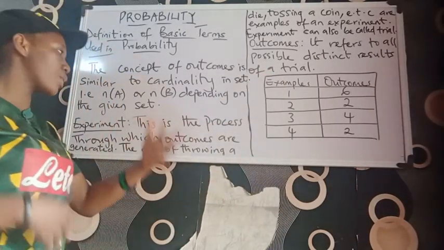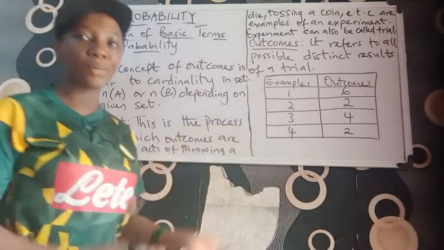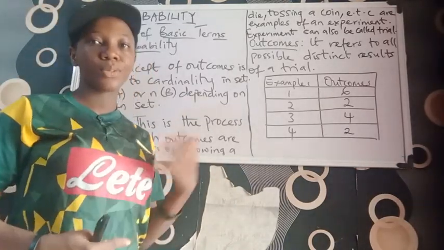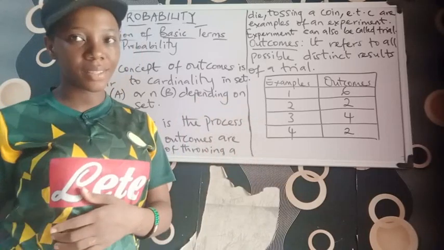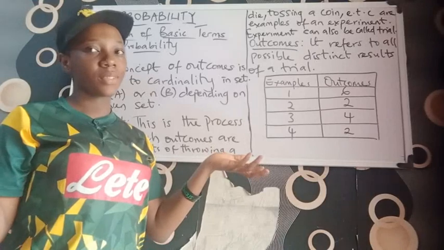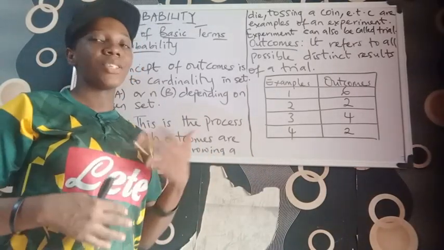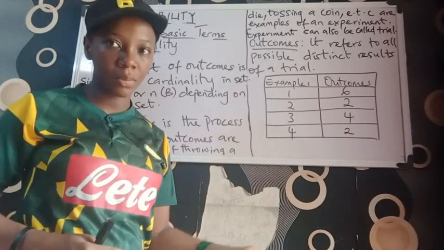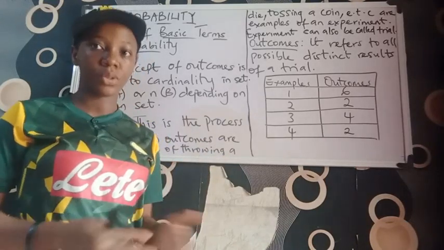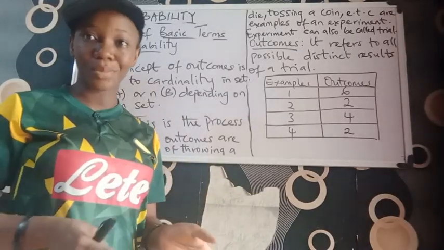It's a process through which outcomes, which are like results, are generated. Outcomes cannot just come up. They are generated from experiments being performed. So if there are no experiments, there are no outcomes. Hope that is clear.